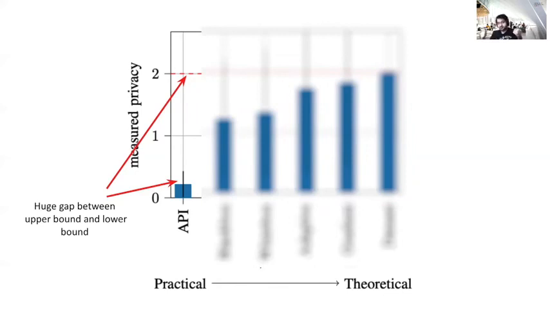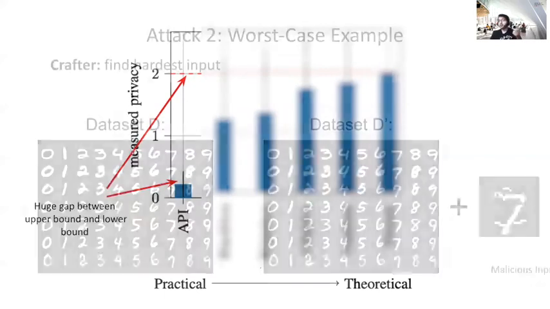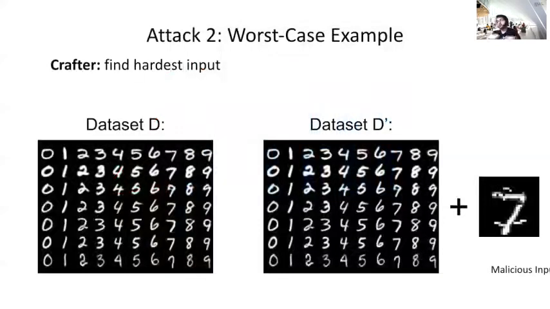And so this, as I talked about before, in differential privacy we usually consider the worst cases. We don't care that much about the average case. So in a similar setting, if you want to create a worst case or malicious scenario, instead of adding a random sample from the underlying distribution, the crafter would be a bit more adversarial. He wants to find the hardest sample to add to the training data. The exact method is in the paper.